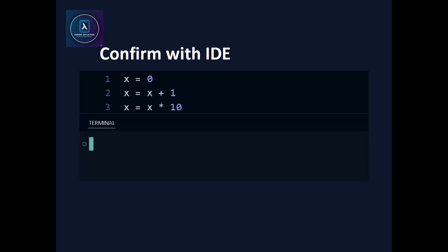We've already traced it, so nothing here should surprise you. Let's just confirm it. Run the program. There it is, exactly what we traced. The IDE didn't teach us that. Tracing did.